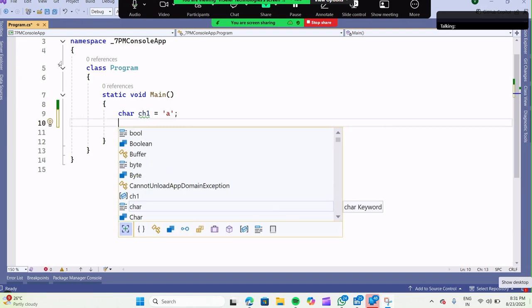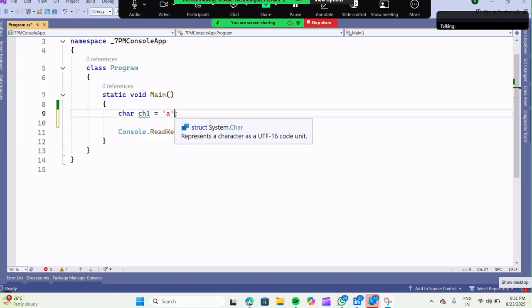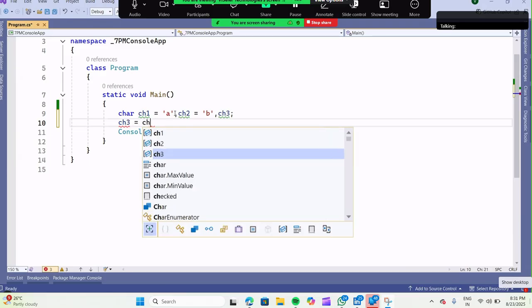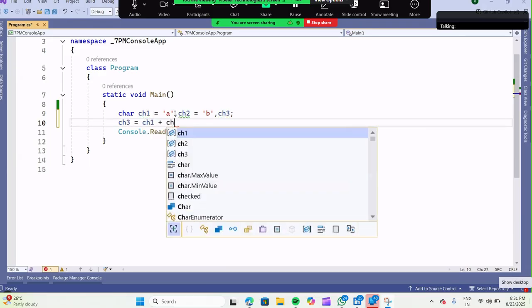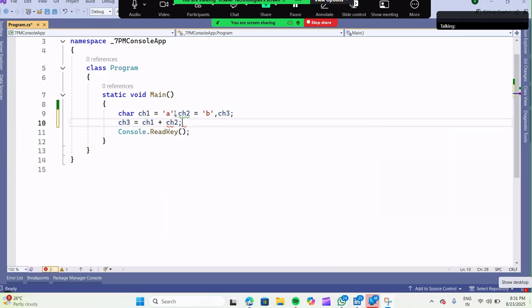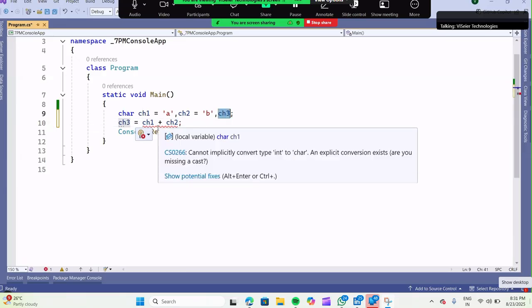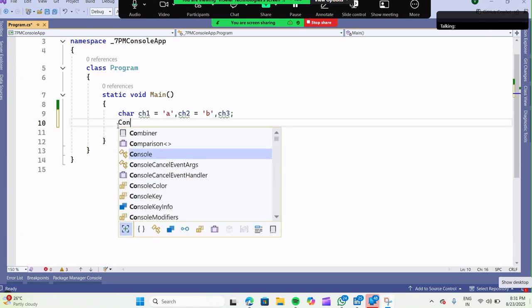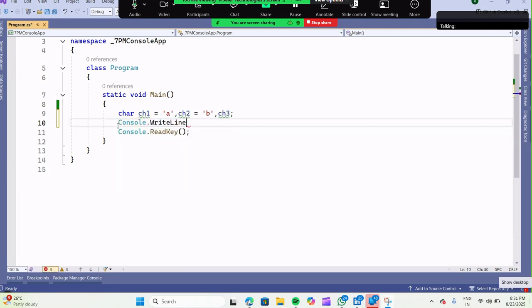Not only this one, if you want to define anything, something like this. See, it is not accepted here. Okay, fine. That is because of trying to do addition. But I will try to use Console.WriteLine.